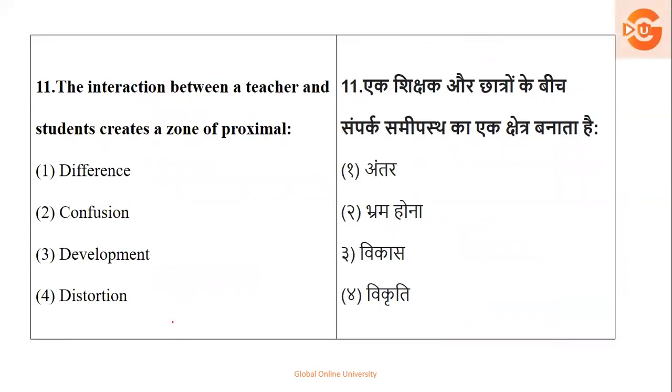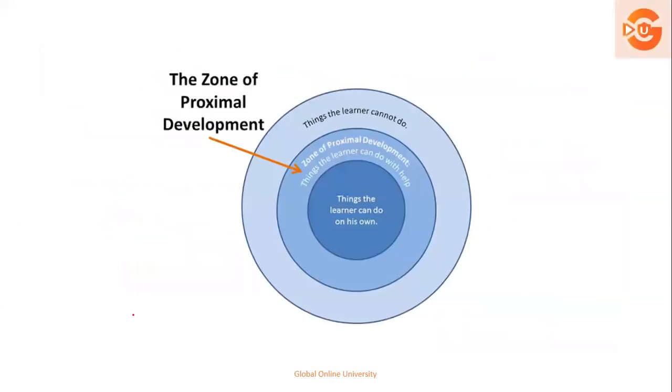Next. The interaction between a teacher and a student creates a zone of proximal what? Either it is difference, confusion, development, or distortion. Now let's see this again. Here is a diagram for you. When we talk about a learner, certain things the learner can do on his own, where he does not require any help. For certain things, he requires assistance, and certain things a learner cannot do at all.